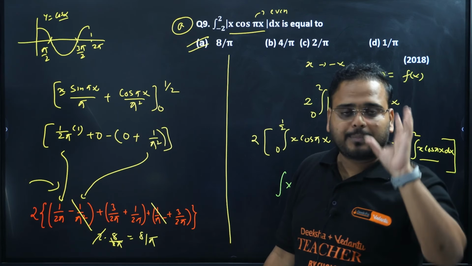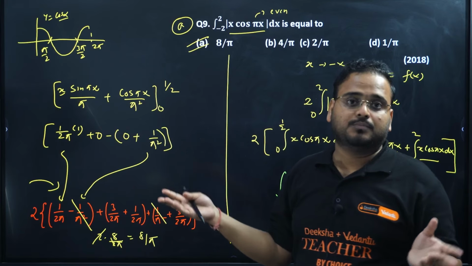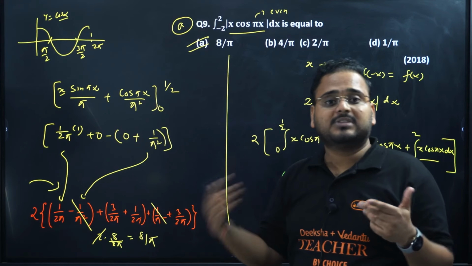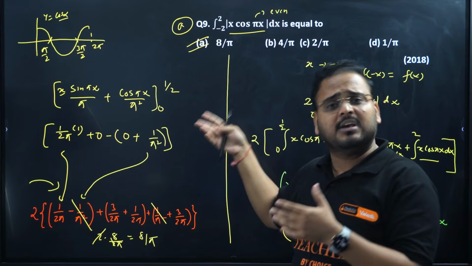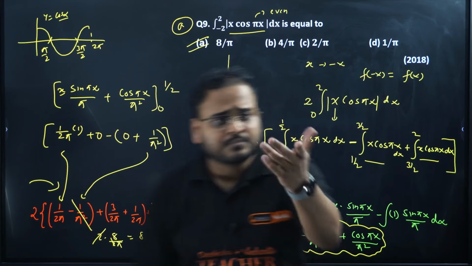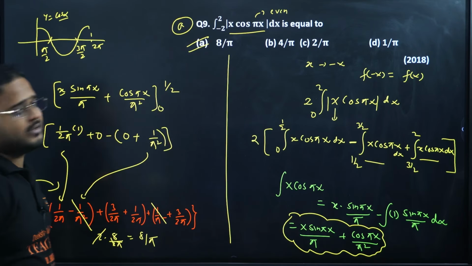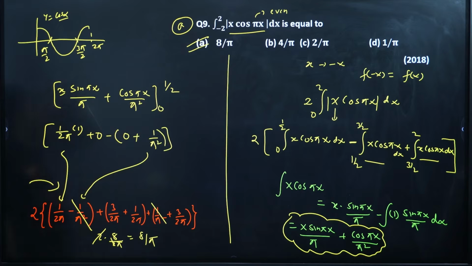If you're prepared well, you can do all the steps in your mind also. It happens. That's how toppers deal with it. They have solved this question 5 times, 6 times. They'll know what the answer is directly. Okay, so question number 9, answer is option A. Please check. I hope this is all visible to you.